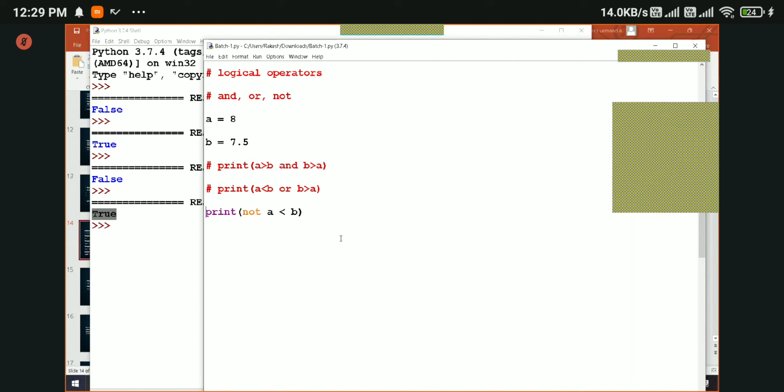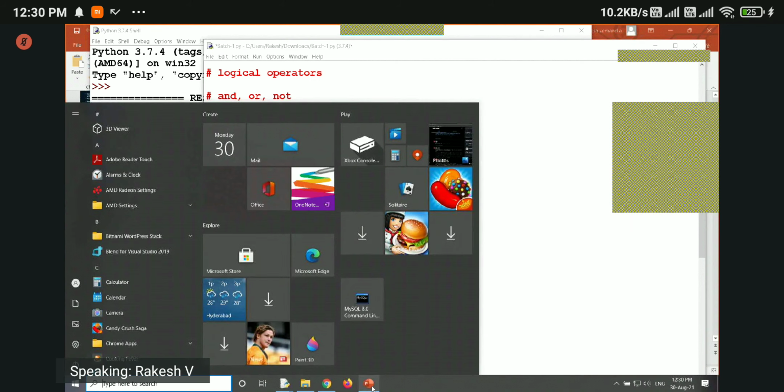Okay. These are the three logical operators: AND, OR, NOT. AND returns true when both conditions are true. Otherwise, it will return false. OR returns true when any one condition is true. If both conditions are false, then it will return false. Or sorry, NOT operator returns false if the condition is true. If the condition is false, it will return true, opposite to what the condition says, right? So these are logical operators. I hope that was clear.